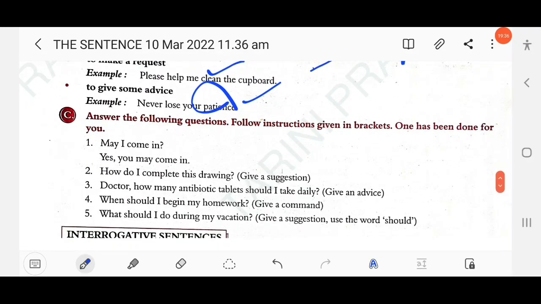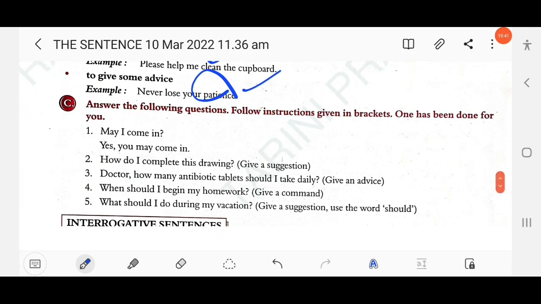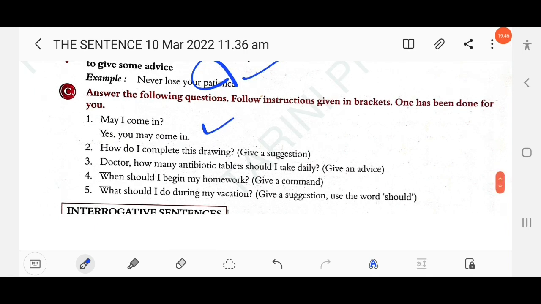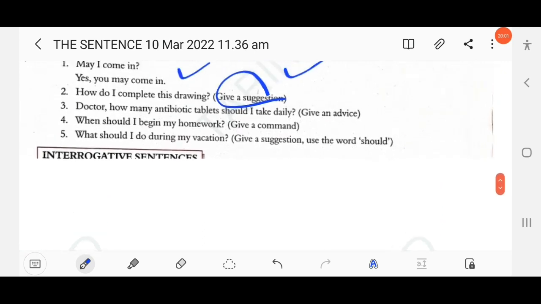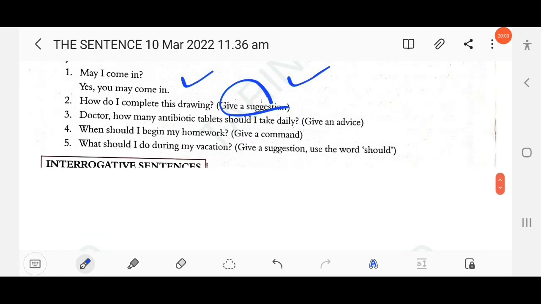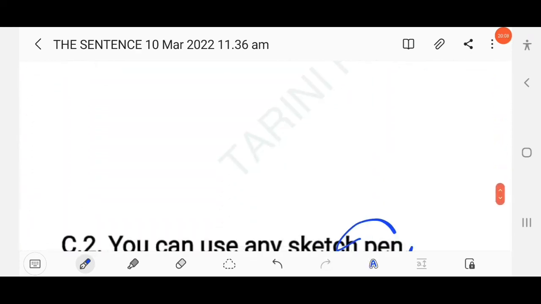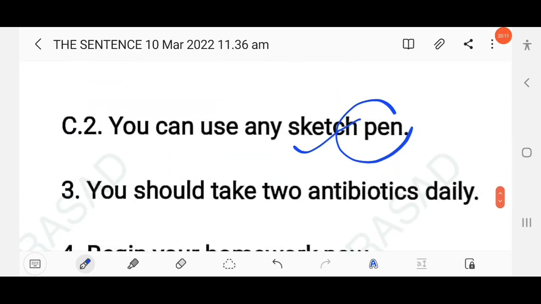So here, answer the following questions, following the instructions given in brackets. One has been done for you. So here, may I come in? Yes, you may come in. So similarly, you have to answer all the questions and you have to also follow the instructions. Okay, how do I complete this drawing? So here you need to give a suggestion, right? So here you have to write, you can use any sketch pen, right? Then next here, doctor, how many antibiotic tablets should I take daily? So you need to give advice. Okay, you should take 2 antibiotics daily, right?